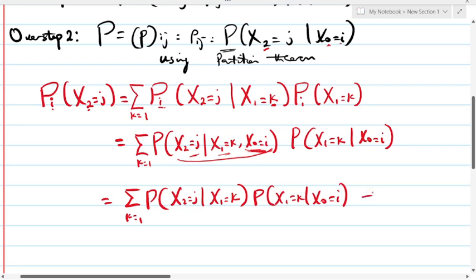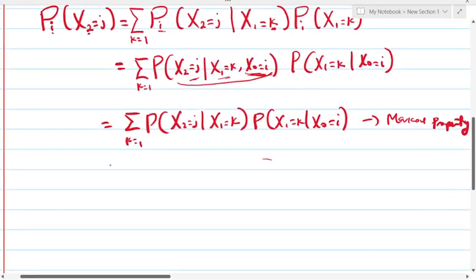You can check our lesson on Markov property in the playlist. So with this now, we can write this notation, that is the probability of moving from K to J. Don't forget K is your current, J your future.